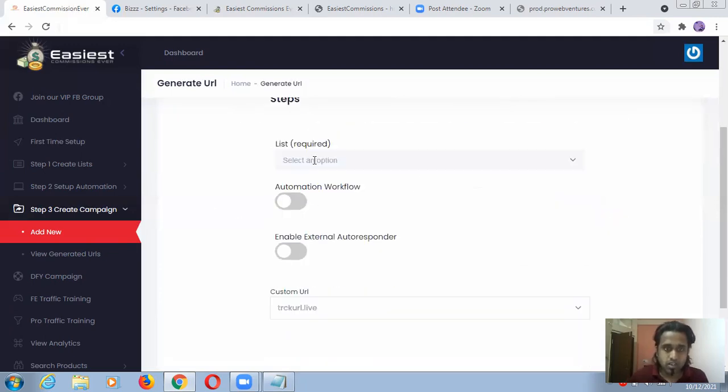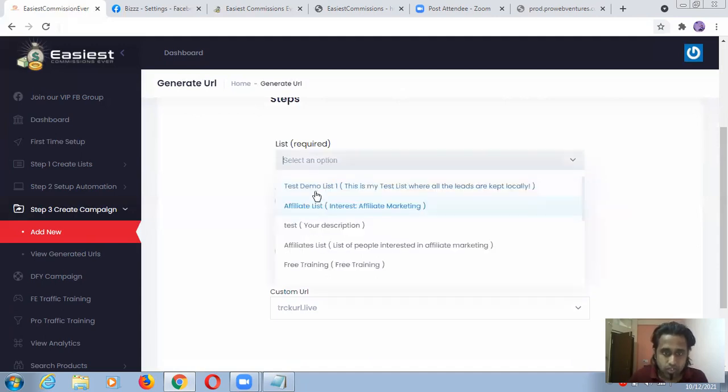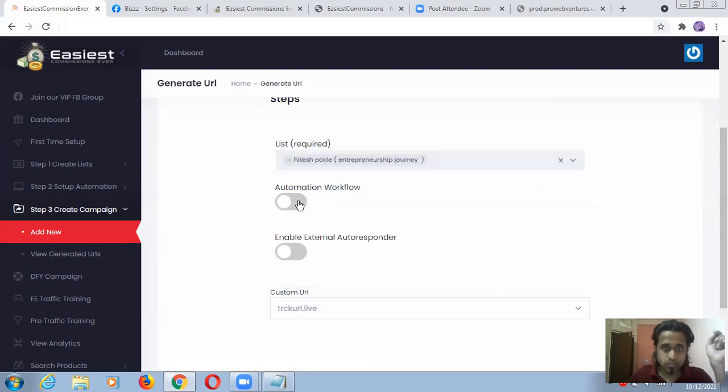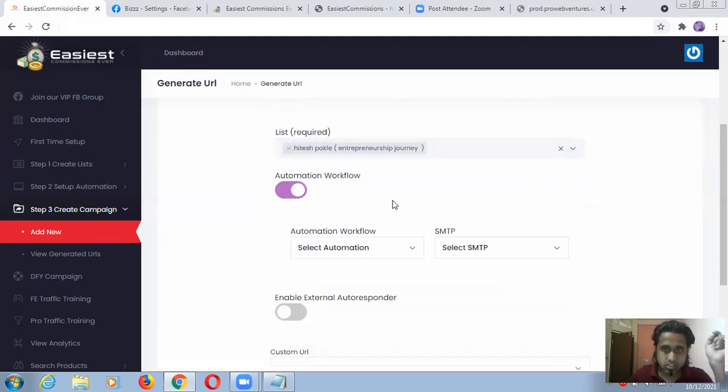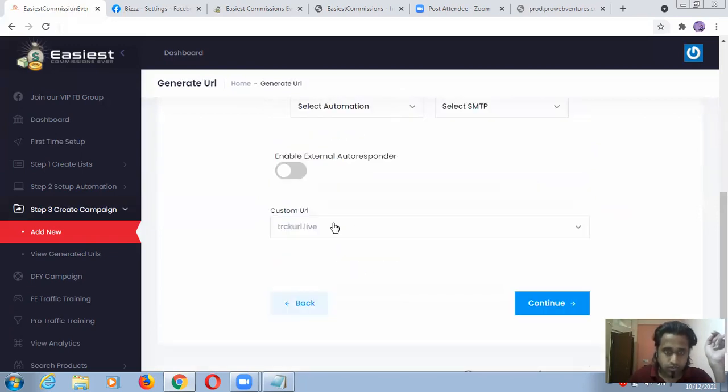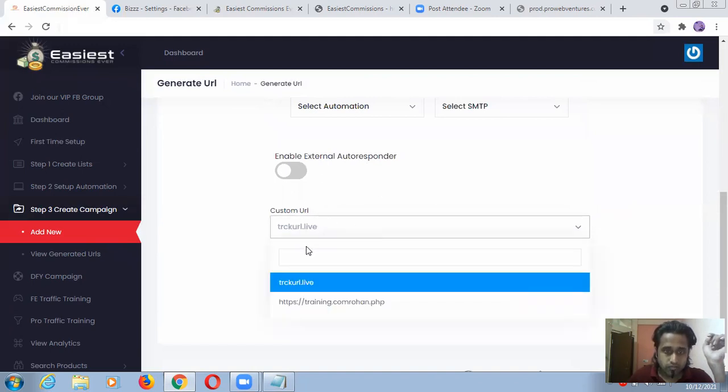Step 2, guys, list required. So this list is Hitesh Pokle, which I already created in front of you. I'm just using this one. Automation workflow, yes. Enable external autoresponder? No, I'm not using that right now. So custom URL, custom URL.